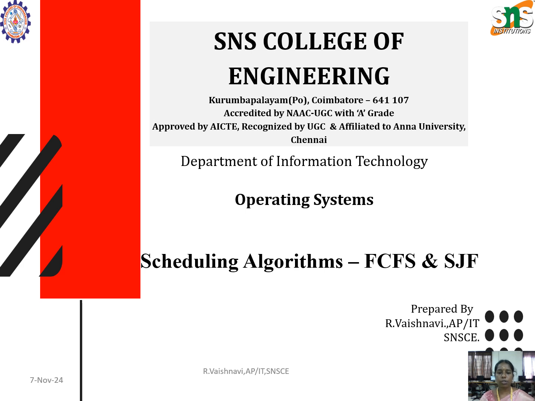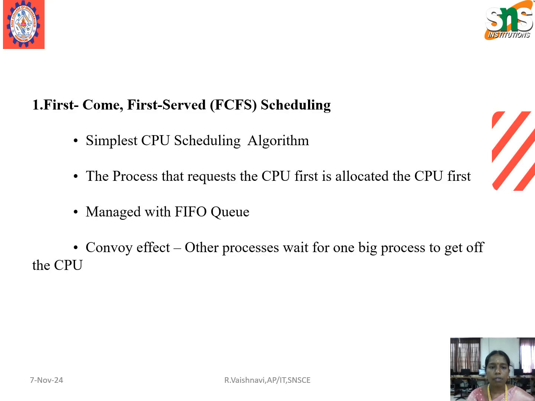Now we are going to see about the scheduling algorithms, that is first come first serve and the shortest job first algorithm in operating systems. First one is first come first served, that is FCFS scheduling. It is the simplest CPU scheduling algorithm. The process that requires the CPU first is allocated the CPU first, and it is managed by the FIFO queue, that is first in first out queue.